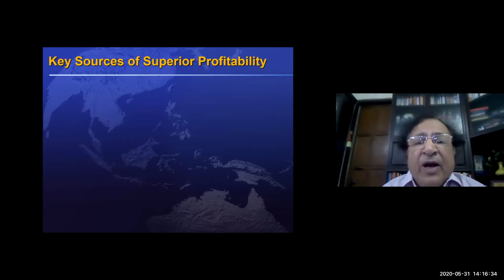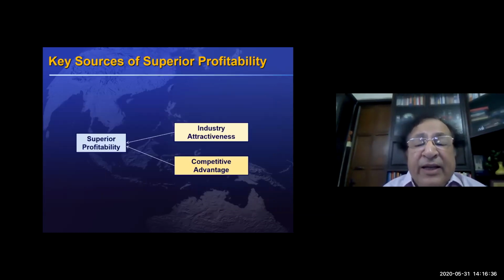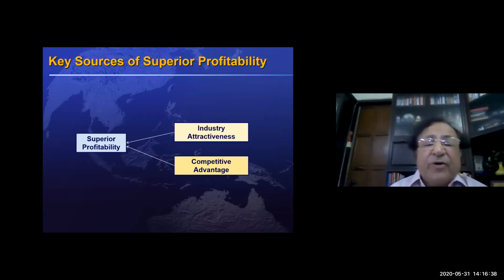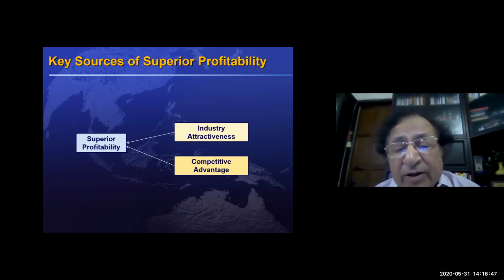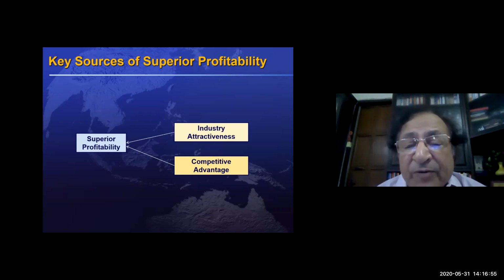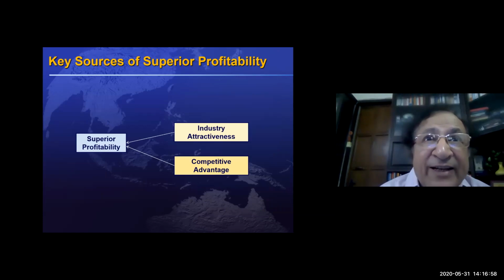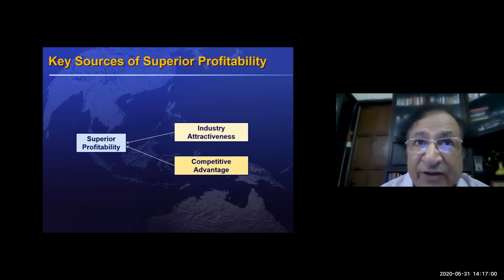Okay, so the key sources of superior profitability of various companies come from two aspects. One factor is industry attractiveness, and the second is competitive advantage. The external environment, which we studied, gives us an idea about industry attractiveness.